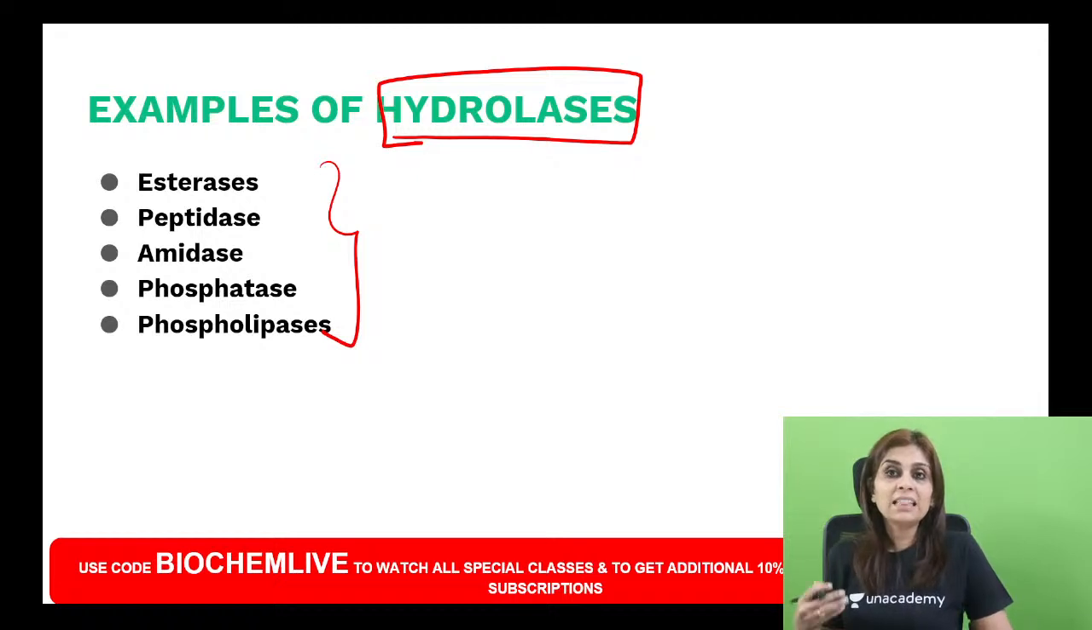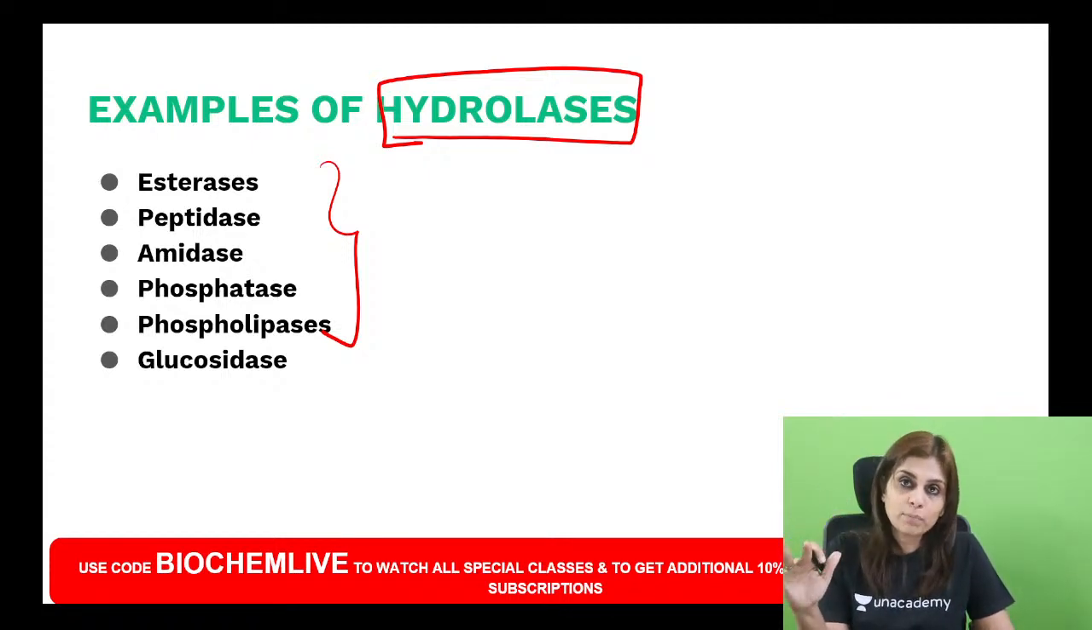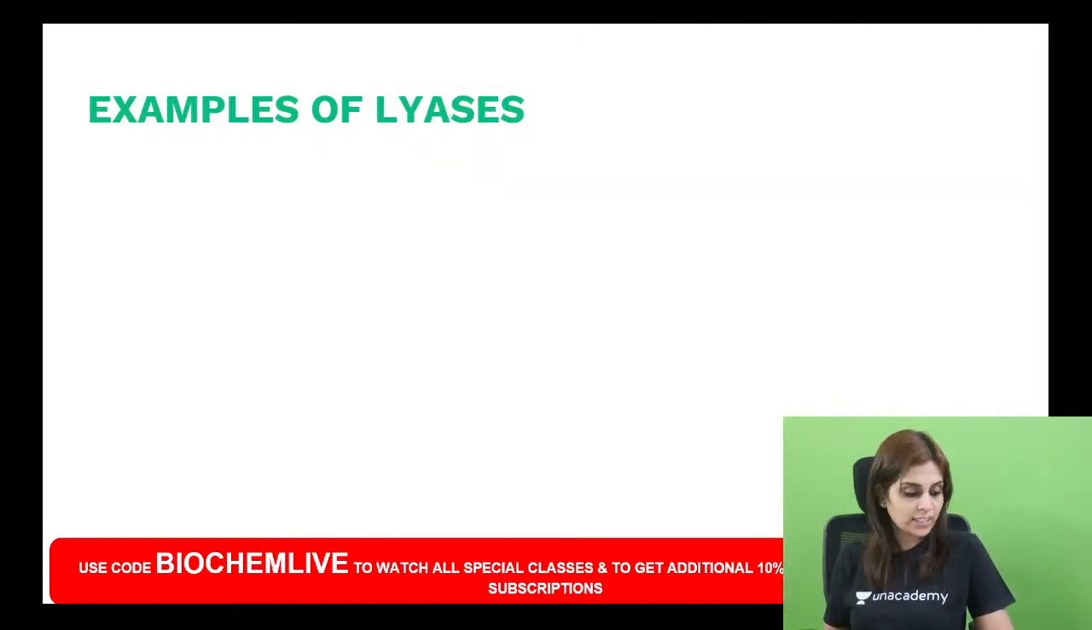And to break ether linkages, I said ether linkages are present in carbohydrates. So glucosidase breaks the alpha 1,4, alpha 1,6 linkages. And then ribonuclease, deoxyribonuclease, nucleosidases, nucleotidases. So all these are hydrolases.